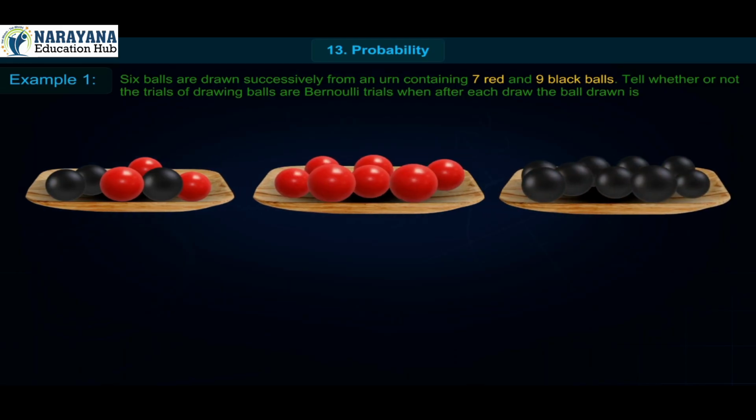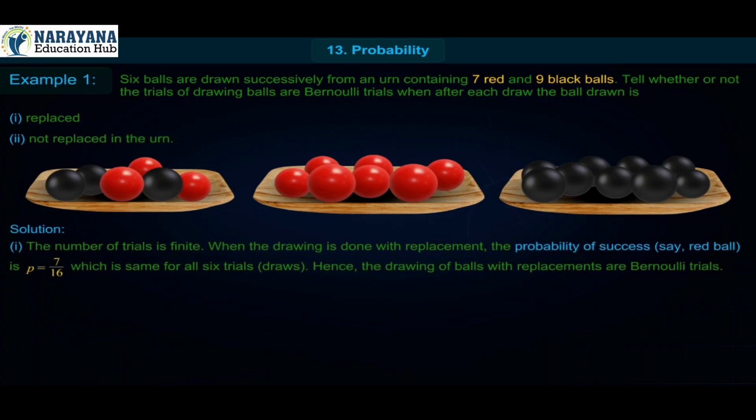Tell whether or not the trials of drawing balls are Bernoulli trials when after each draw the ball drawn is 1. Replaced, 2. Not replaced in the urn. Solution. Number 1. The number of trials is finite. When the drawing is done with replacement, the probability of success, say red ball, is P equal to 7 upon 16, which is same for all 6 trials, that is draws. Hence, the drawing of balls with replacements are Bernoulli trials.